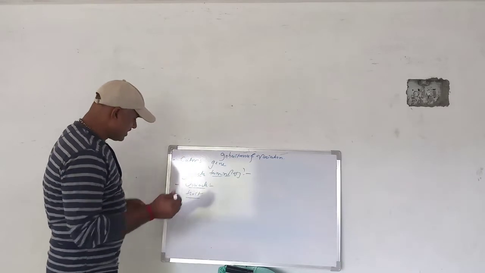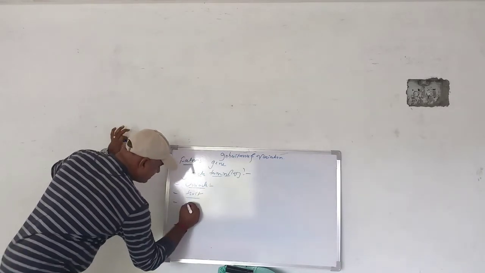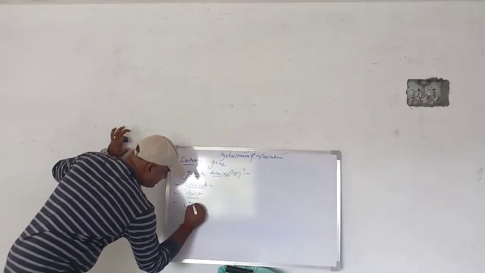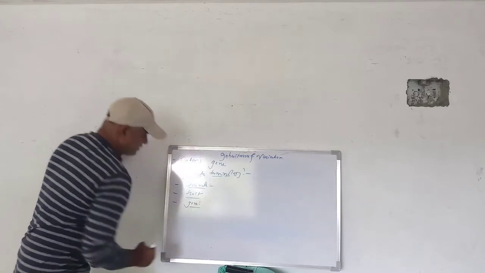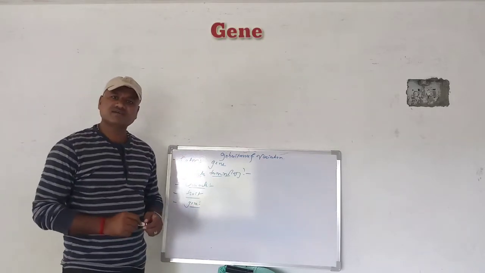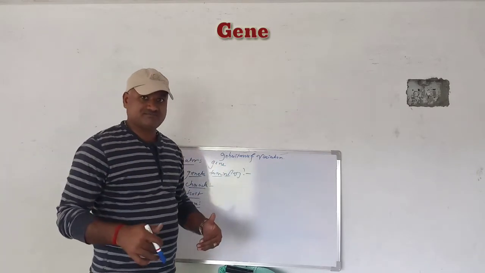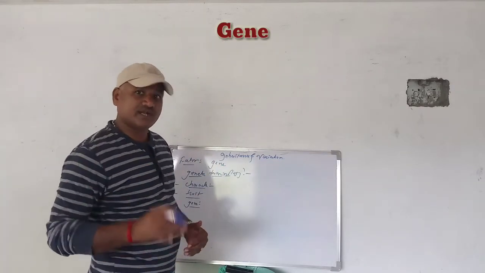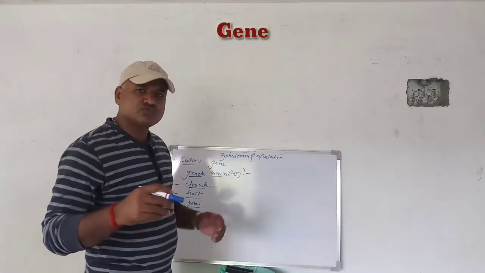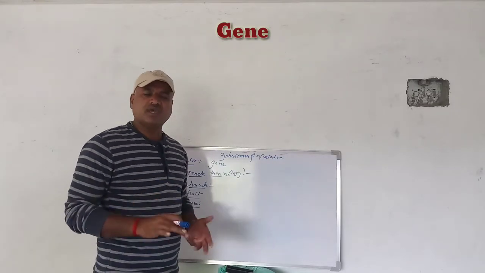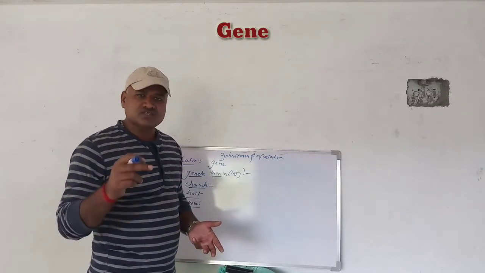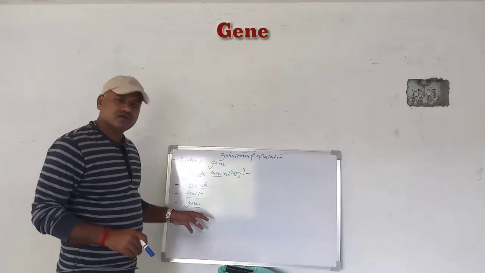The next term is gene. What is a gene? What we wear as fashion, that is not a gene, that is jeans. The spelling is very variable. Jeans is another word, and gene is the one we mean. What is the gene?